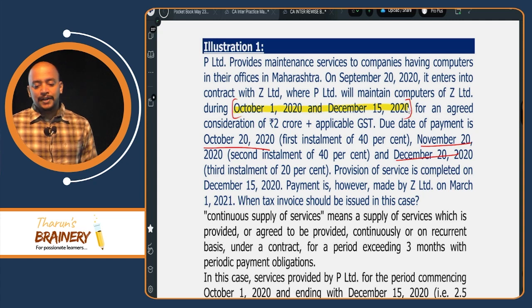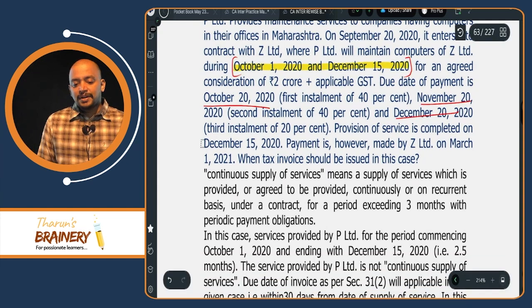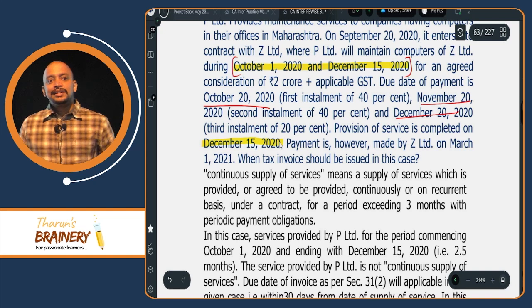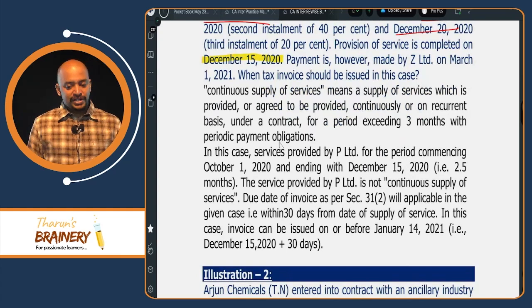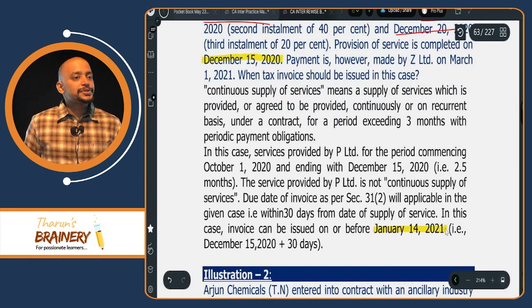What is the date of completion? December 15. From December 15 you count 30 days. So that will be January 14. So January 14 will be the due date of invoice. Is it clear? Understood?